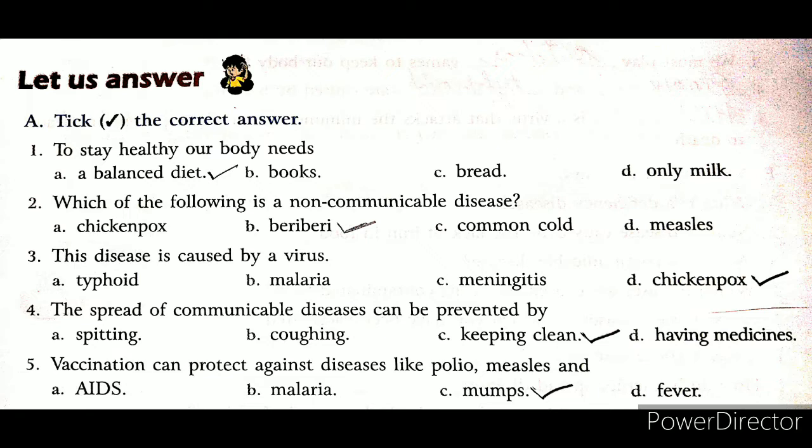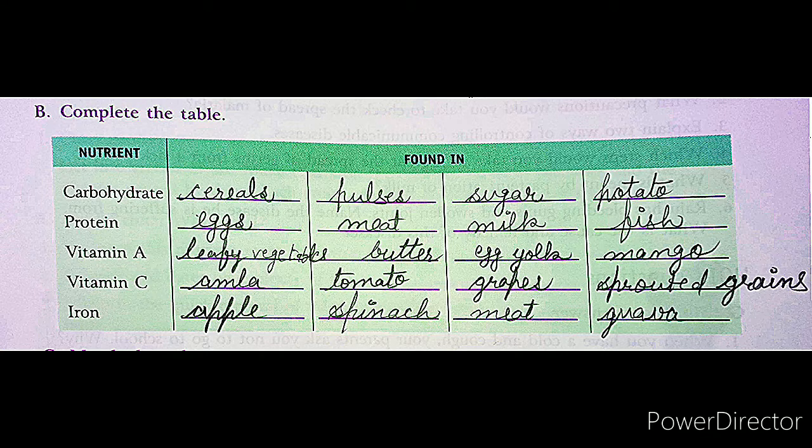And the next one we have, complete the table. So look at this table carefully. Here nutrients are given and you need to find the food from where we can get these kinds of nutrients. The first one we have is carbohydrates. Its answer is cereals, pulses, sugar, potato. Next we have protein: eggs, meat, milk, fish. So these are the things that give proteins to us.